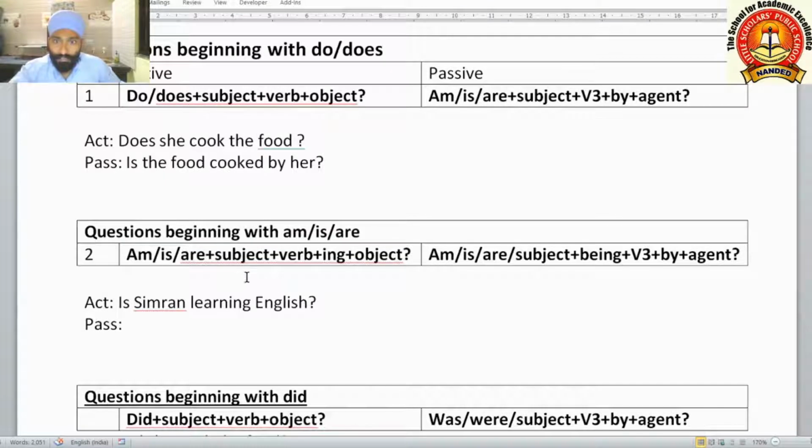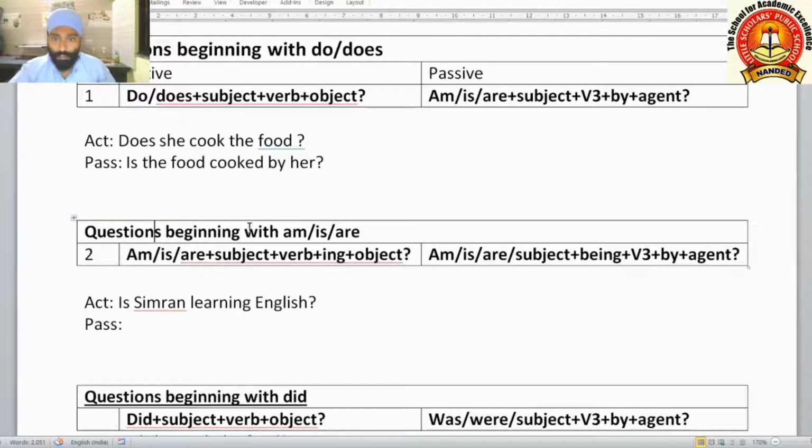Let us see another example. If this question is in negative form, does she cook the food? Doesn't she cook the food? What will be its passive? Is the food not cooked by her? This is also correct, or you can write, isn't the food cooked by her? Both will be correct ways.